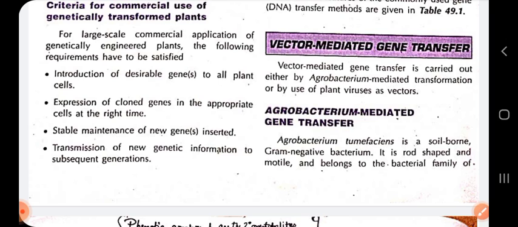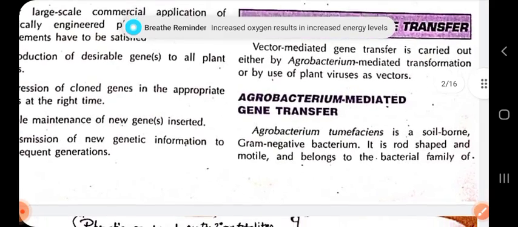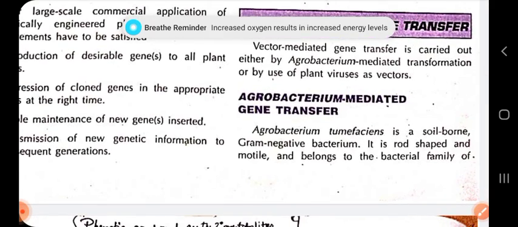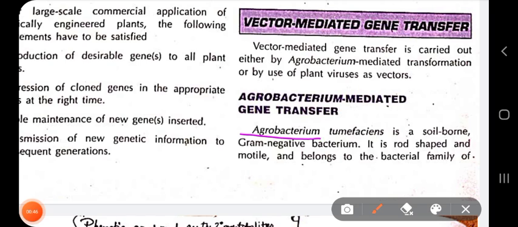About Agrobacterium-mediated gene transformation: Agrobacterium tumefaciens is a soil-borne gram negative bacterium, which is found in soil.